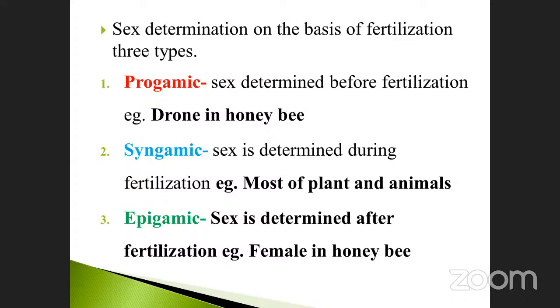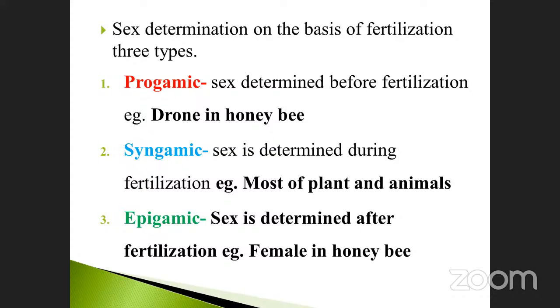And then the third one is called epigamic. Epigamic: the sex is determined after fertilization. Example, the female in honeybee. Here the male is the drone in honeybee, and here the female in honeybee. So these are the examples given, and they also have corresponding names.